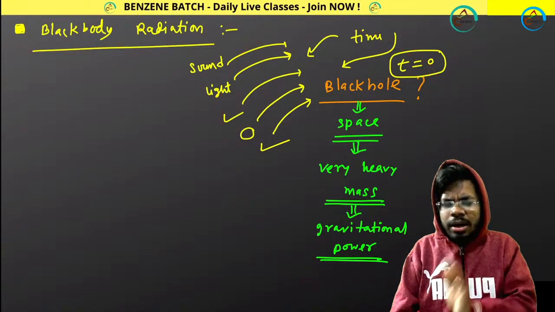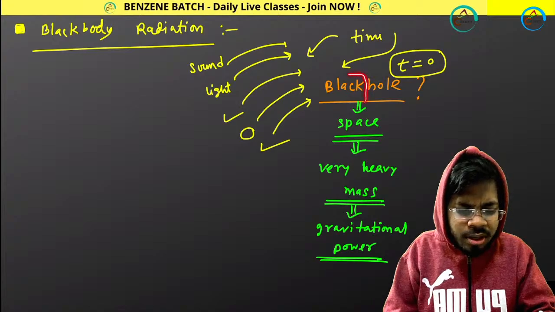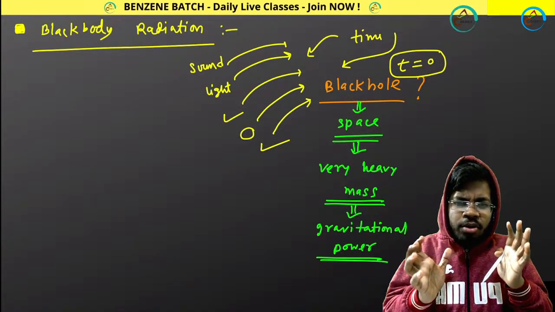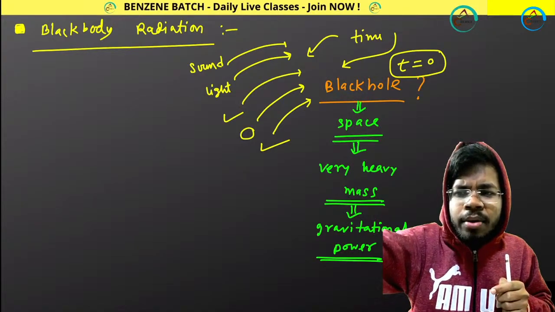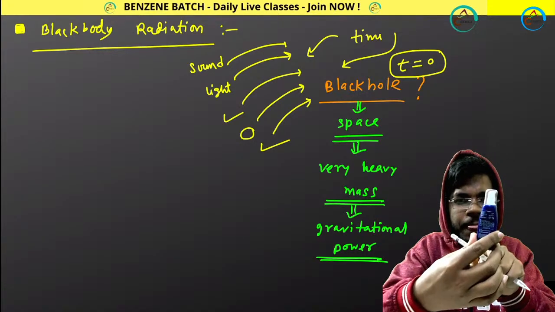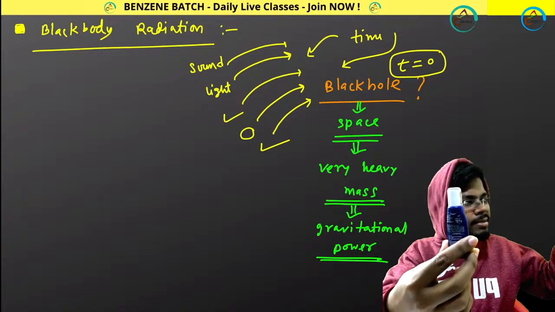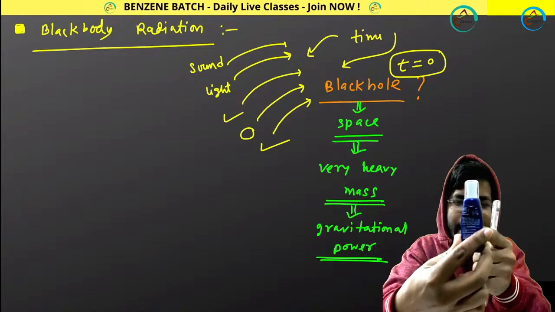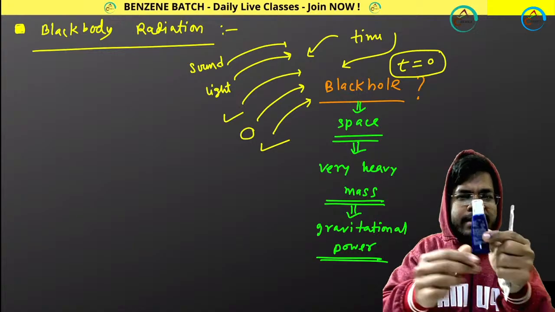And now, if I tell you why it is called a black hole, suppose I am giving you an example. Suppose look at this thing. Why can you see this thing? Why can I see this thing? Because light is coming, reflecting on this thing and coming to my eyes. That's why I am seeing this thing, right?